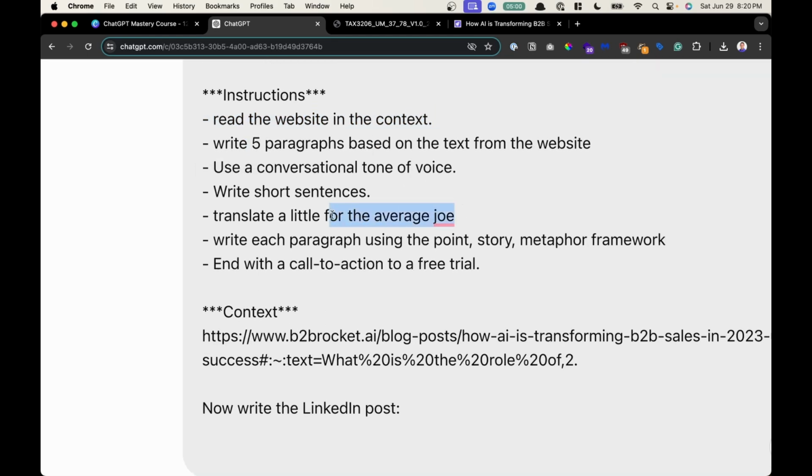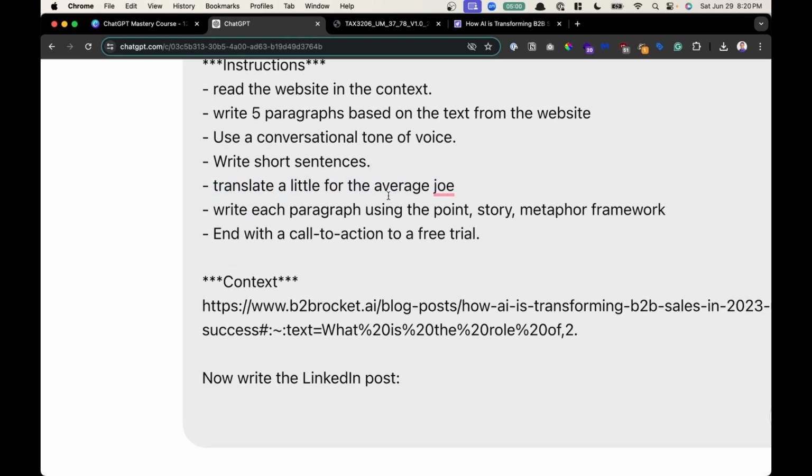Then it was very verbose. So I was like, you know what? You need to translate it for an average Joe. Awesome. Went back and forth, and then I was like, no, you know what? Those paragraphs are reading like a Wikipedia article. So I went back and added an additional instruction to say, hey, write each paragraph using the point story metaphor framework, which is actually a really good writing framework to teach anyone a new concept. You have to teach them in a point story metaphor framework.